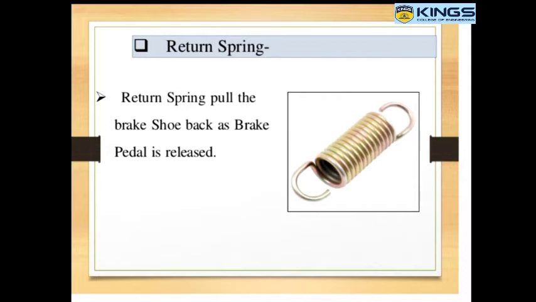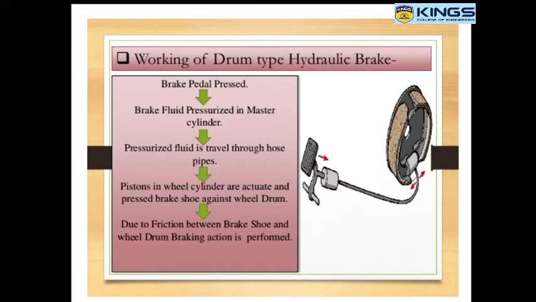So, working of drum type hydraulic brake. The brake pedal is pressed, brake fluid is pressurized in the master cylinder, then the pressurized fluid travels through the hose pipe. The pistons in the wheel cylinder are actuated and press the brake shoes against the wheel drum. Due to friction between the brake shoe and the wheel drum, braking action is performed.